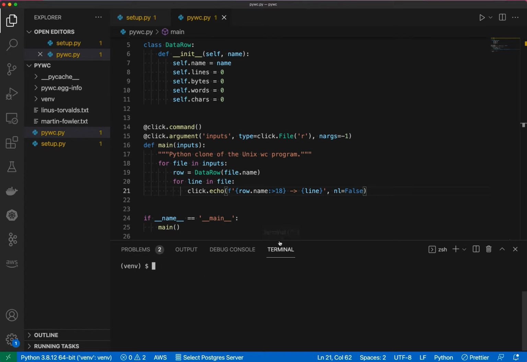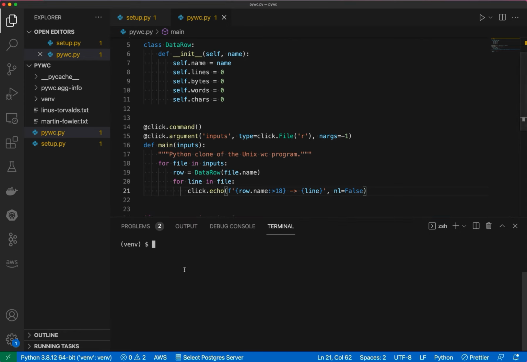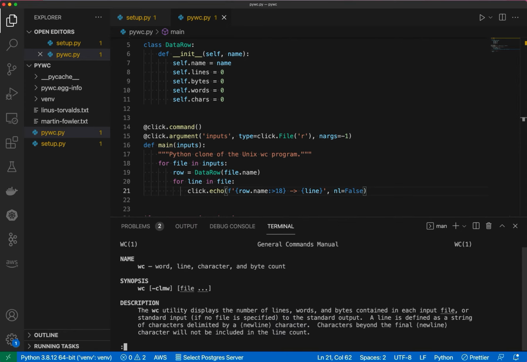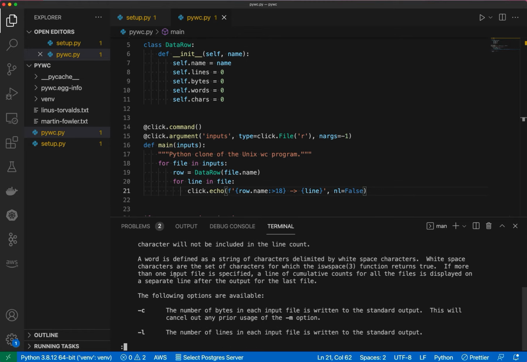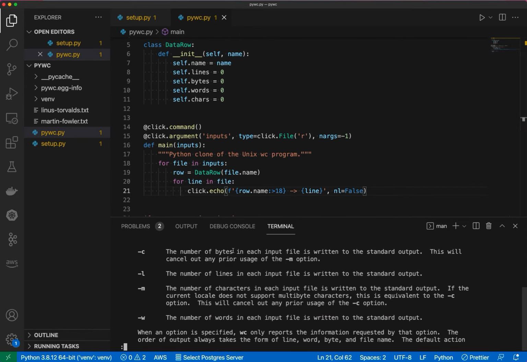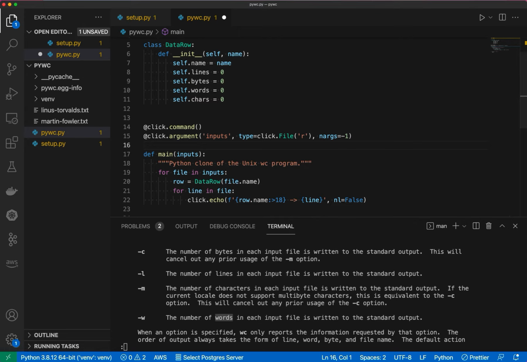Very cool. All right, so we've made good progress so far, but we haven't quite fully cloned the functionality that we expect to see out of this and matching to the WC command. So let's progress on. So if I do a man once again on the WC, we see that we expect to have flags for C, L, M, and W. And the C flag, again, are bytes, L are number of lines, M are characters, and W are words. So we need to figure out how to implement those. Well, those are actually called options.